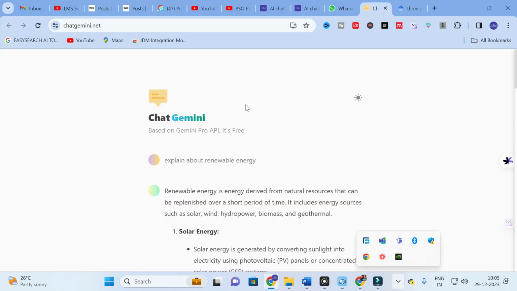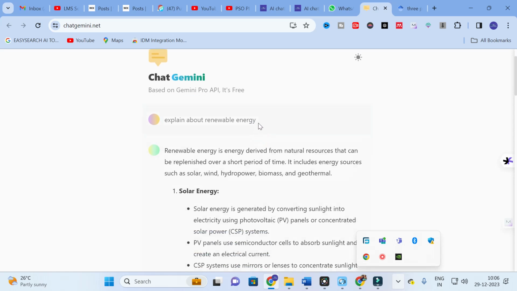So this is the new chatbot we are going to explore today. You can see here chatgemini.net. So this is powered by Google, that is ChatGemini, updated by the Gemini Pro API. It's free. Actually it is completely free. You can generate unlimited content.